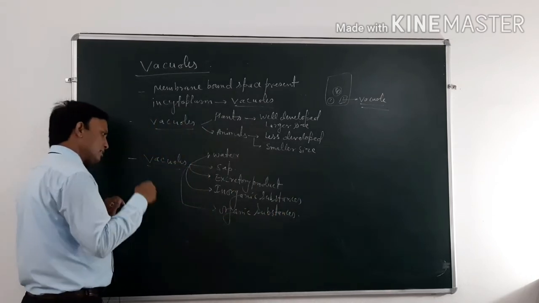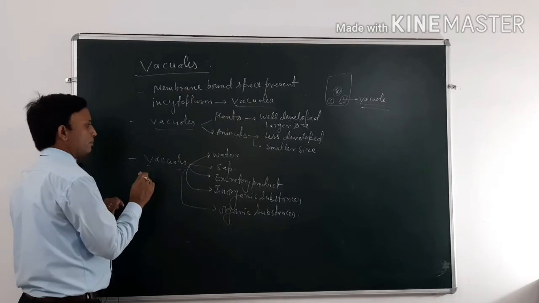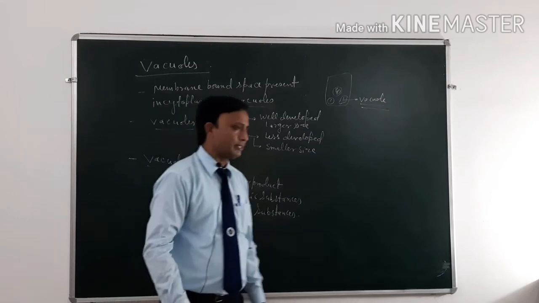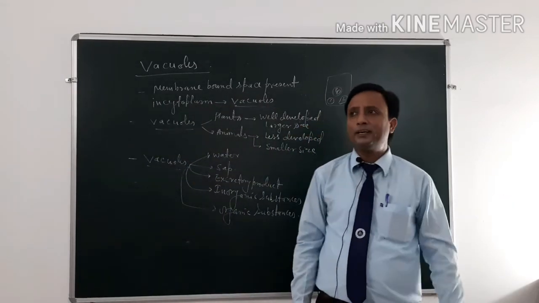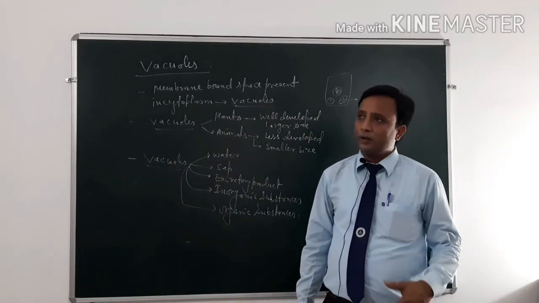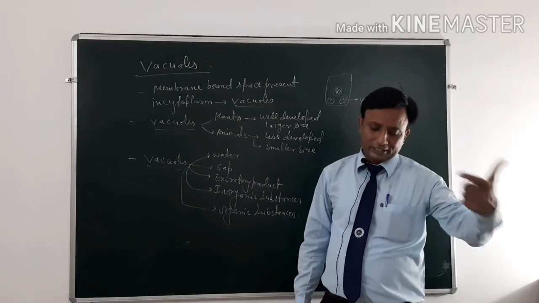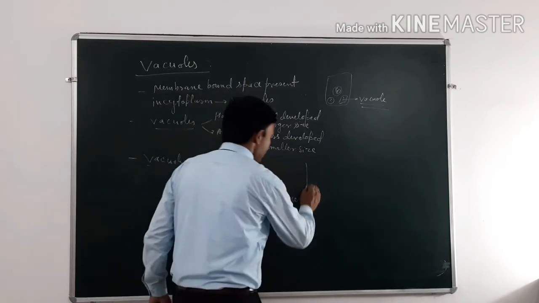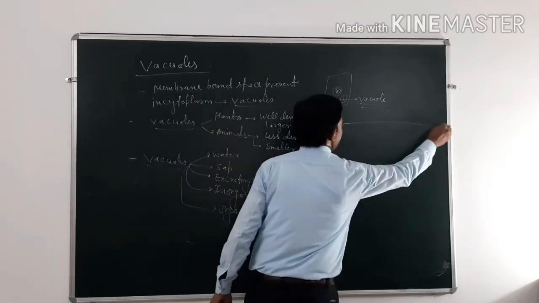It means it contains useful as well as harmful substances. If the plant vacuoles or any vacuoles contain harmful substances, they are removed outside of the cell with the help of exocytosis.